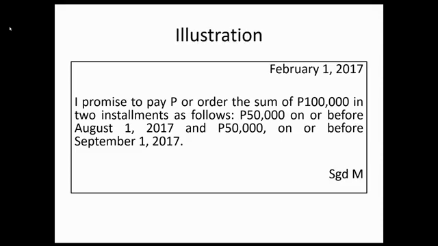Another illustration. February 1, 2017, I promise to pay P or order the sum of 100,000 in 2 installments as follows: 50,000 on or before August 1, 2017 and 50,000 on or before September 1, 2017. Signed M. Is the instrument negotiable? The answer is yes. Kasi yung amount ng each installment payment is determinable. Pangalawa, yung maturity date ng each installment payment are likewise determinable. Kaya since na-comply yung dalawang requirement, then the instrument is negotiable.